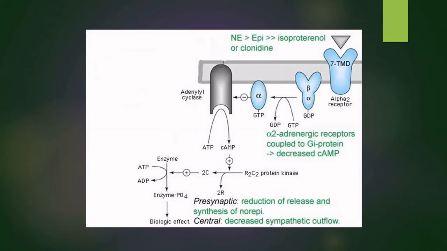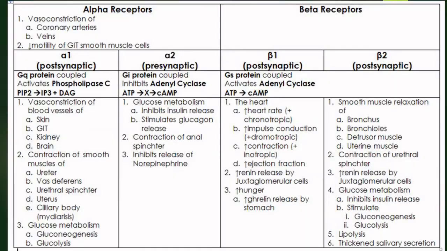As a result, cyclic AMP is not formed, and the protein kinase A is not activated. So there is a difference in its action. Presynaptic, it causes reduction of release and synthesis of norepinephrine. Central effect is it causes a decreased sympathetic outflow.